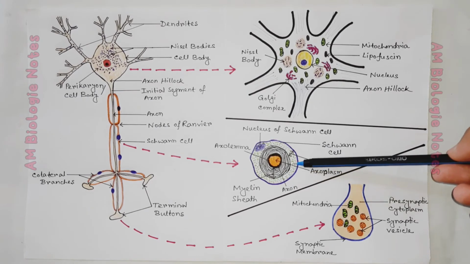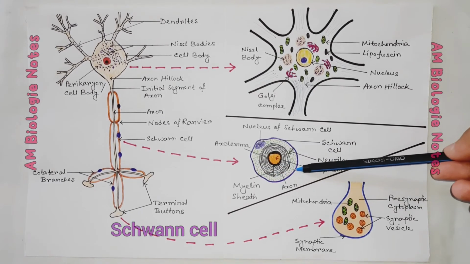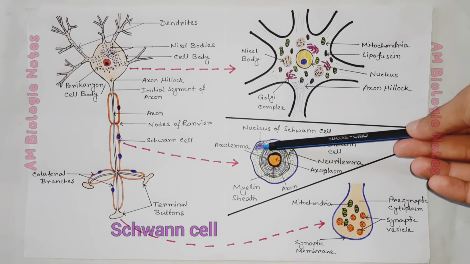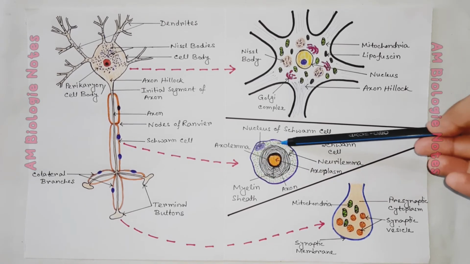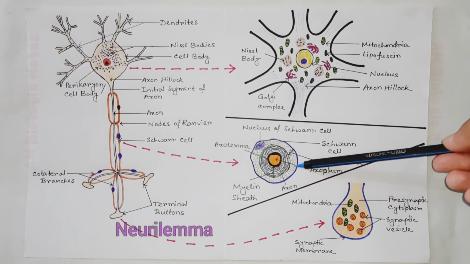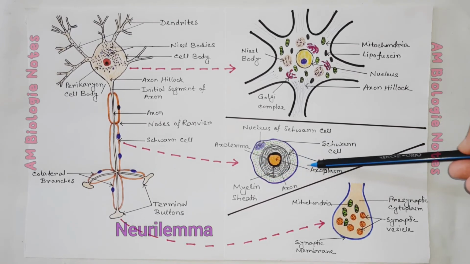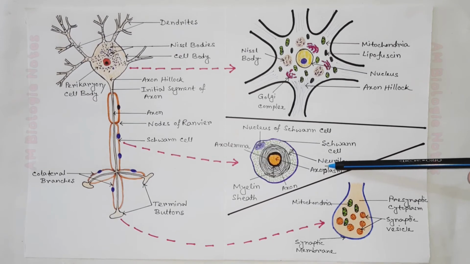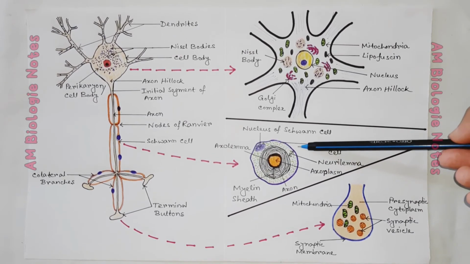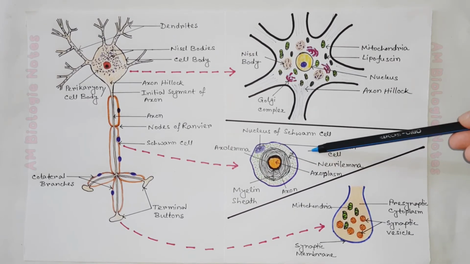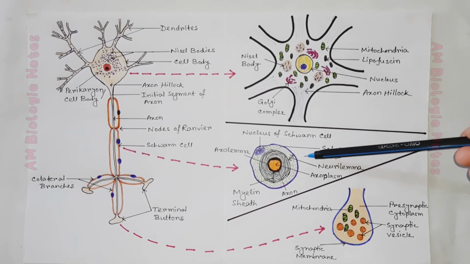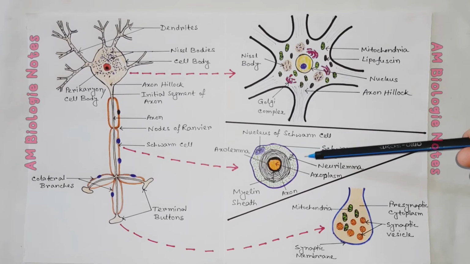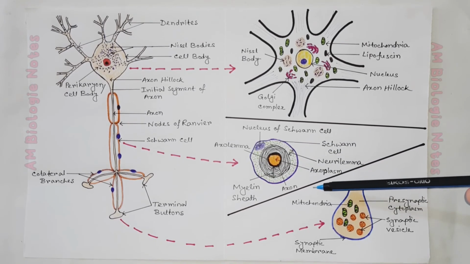Outside the myelin sheath are Schwann cells. This is the nucleus of a Schwann cell. The cytoplasm and the nuclei of the Schwann cells form the neurilemma outside the myelin sheath. Schwann cells and neurilemma are only present in the peripheral nervous system. Actually, in the peripheral nervous system, the myelin sheath is produced from Schwann cells.